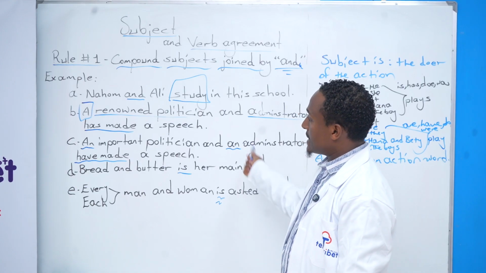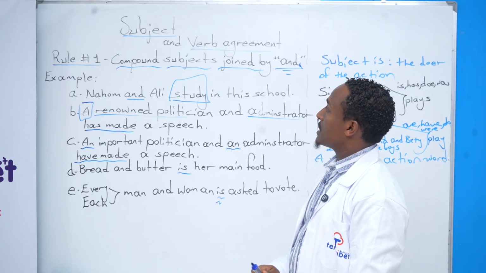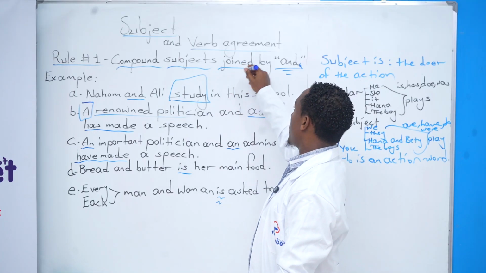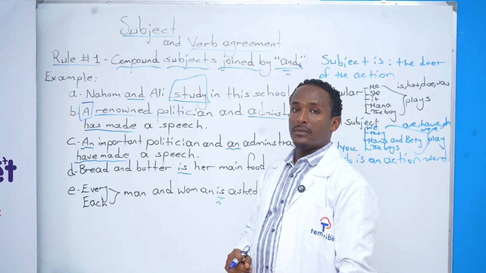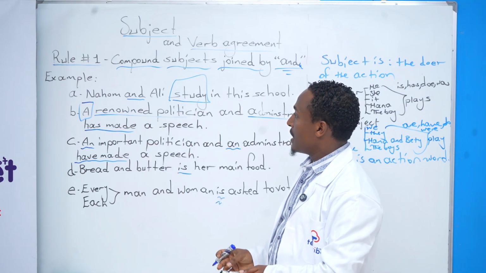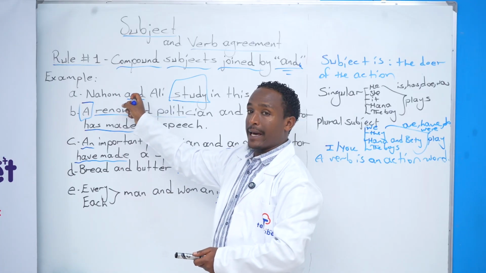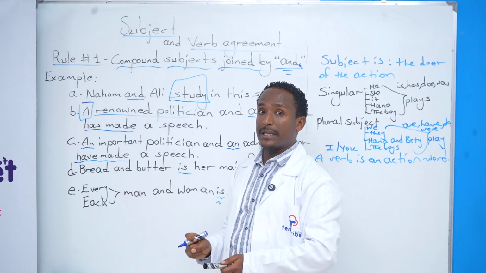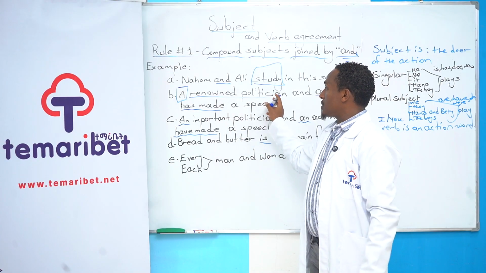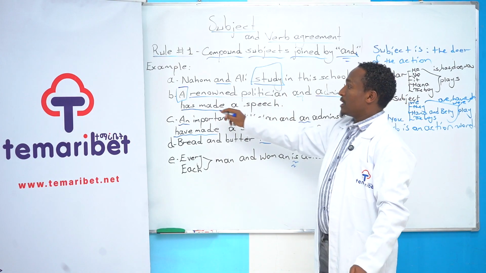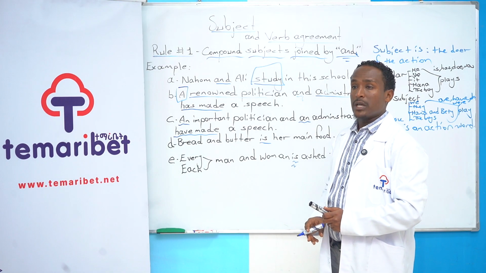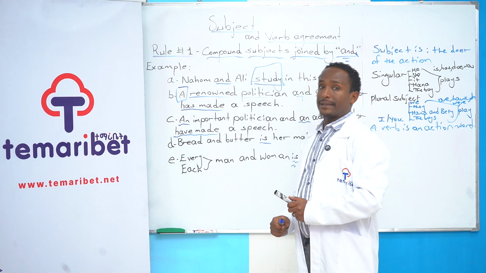So this is the overall rule of subject-verb agreement, rule number 1, which means compound subjects joined by and with the verb. Let me paraphrase the overall idea. The first one: if two nouns joined by and talk about two different individuals, that subject is a plural subject. The second one: two nouns joined by and but with one article, this subject is considered a singular subject. Why? Because it uses only one article.